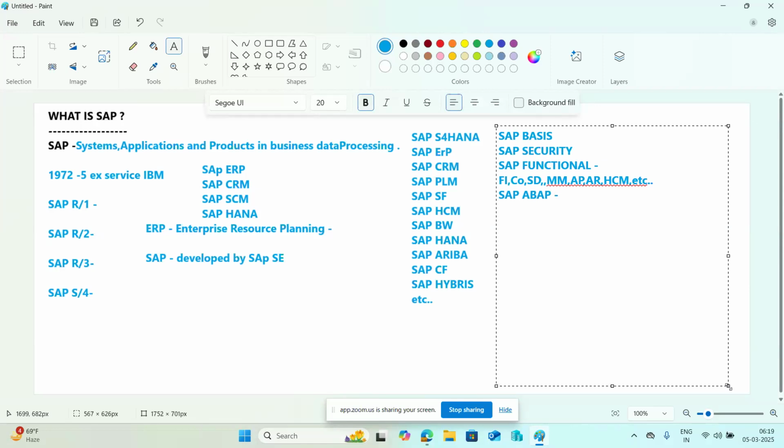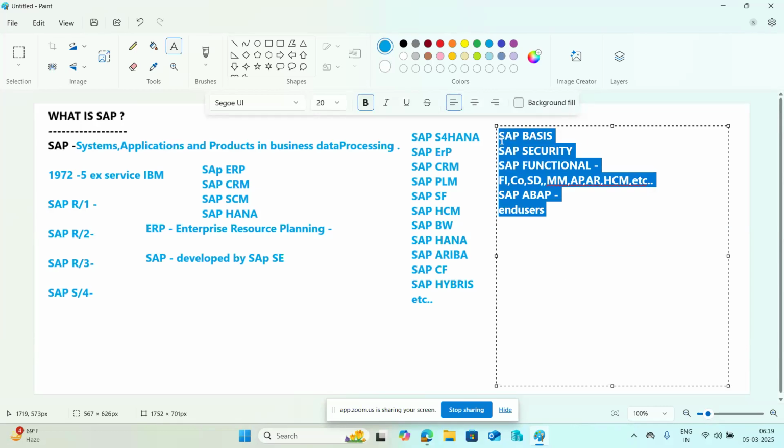Then there are end users who will use the business. So like that we have a number of teams available in an organization.